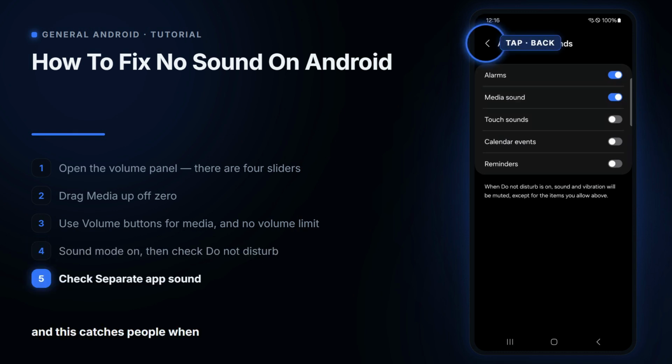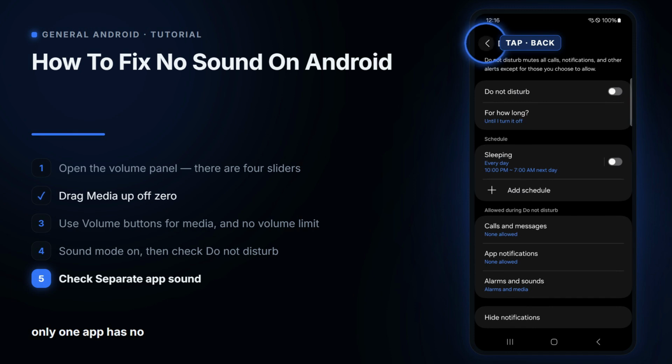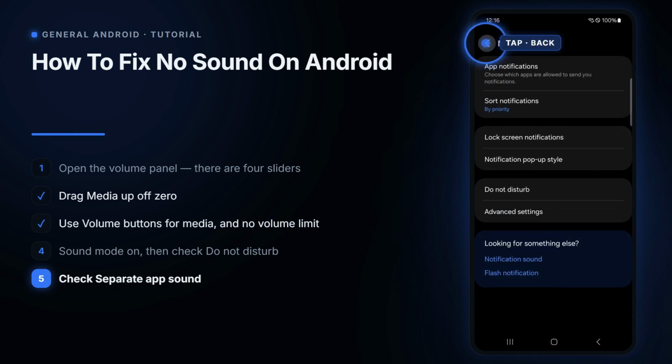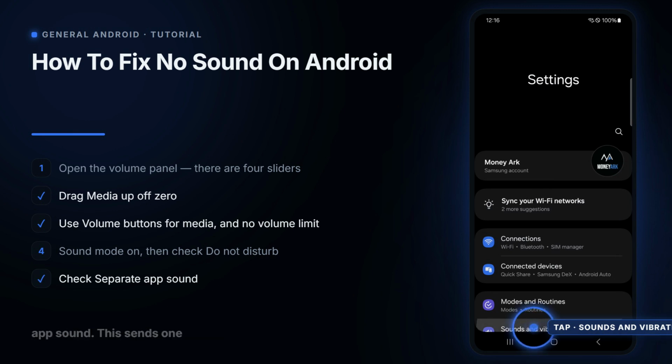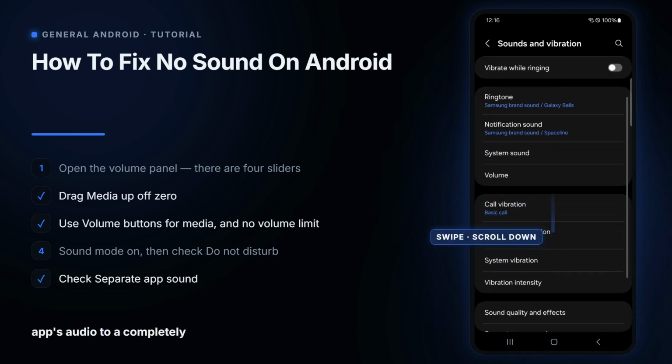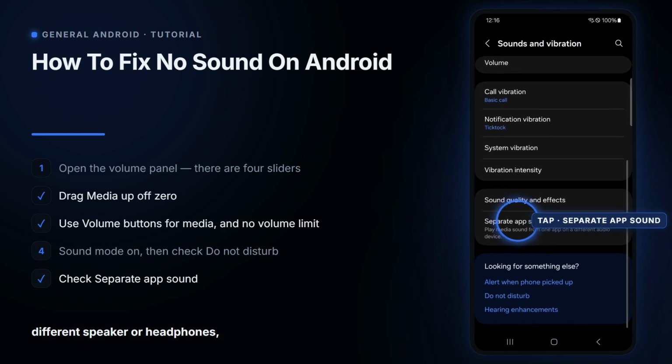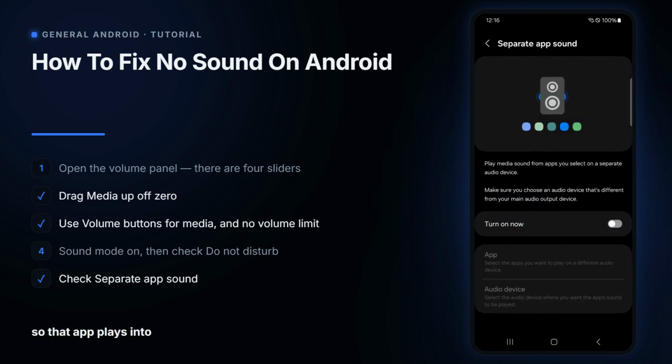Last place to look, and this catches people when only one app has no sound. Back on Sounds and Vibration, scroll down to Separate App Sound. This sends one app's audio to a completely different speaker or headphones, so that app plays into thin air while everything else is fine. Mine is off.